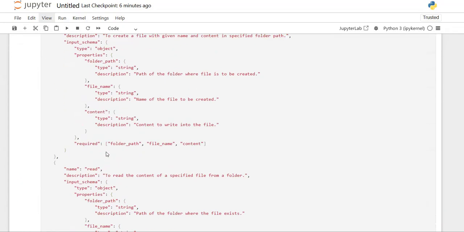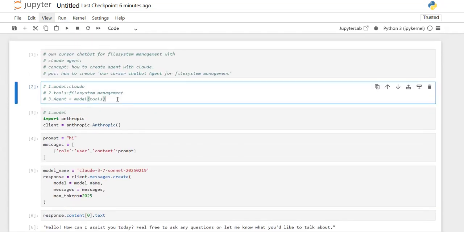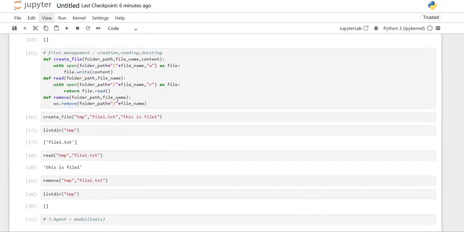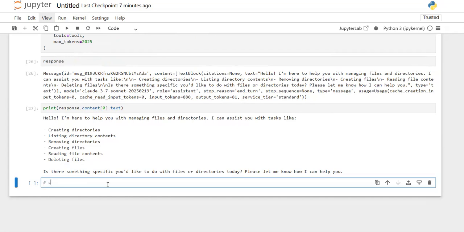Now the agent is ready, right? It can respond to me. So I think we need to add one more step. That is the fourth one, chatbot creation. So let's see with this chatbot creation now. Fourth step, that is chatbot creation.